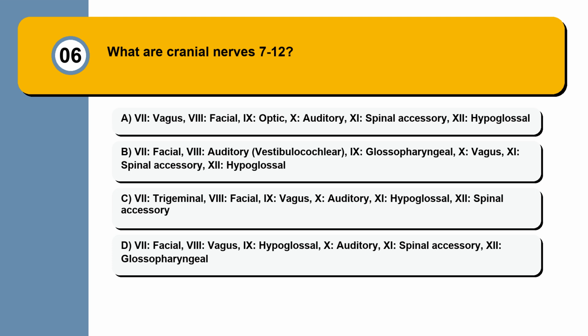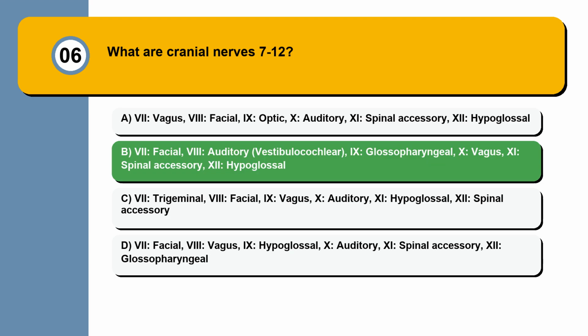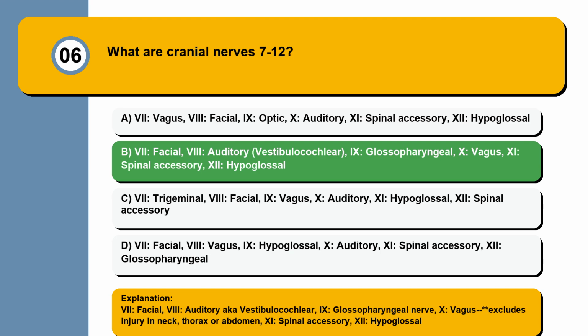7. Facial, 8. Vagus, 9. Hypoglossal, 10. Auditory, 11. Spinal accessory, 12. Glossopharyngeal. The answer: 7. Facial, 8. Auditory, aka vestibulocochlear, 9. Glossopharyngeal nerve, 10. Vagus, which excludes injury in neck, thorax, or abdomen, 11. Spinal accessory, 12. Hypoglossal.